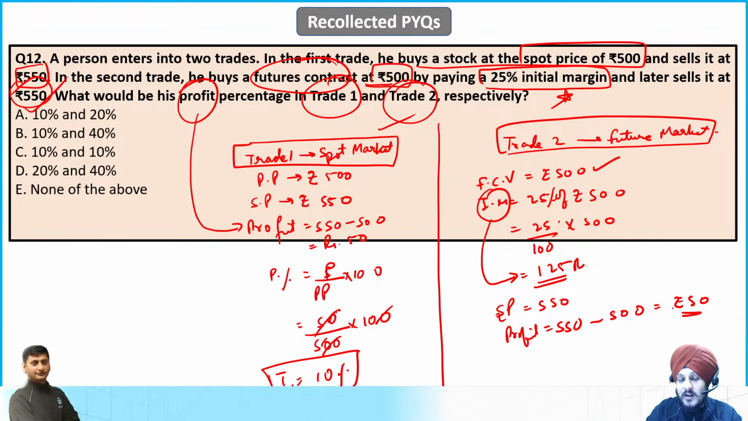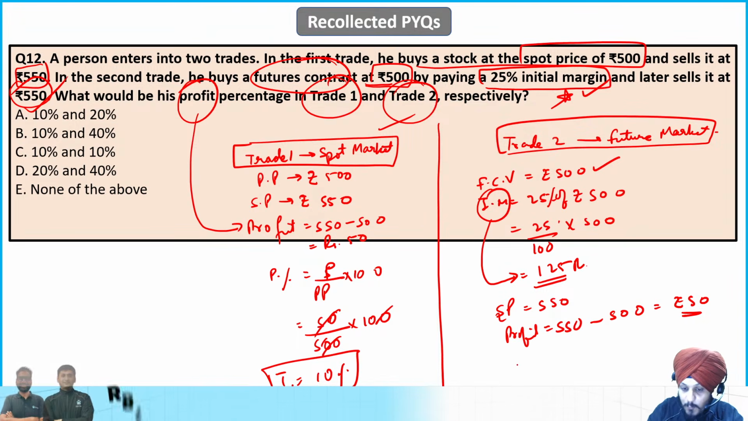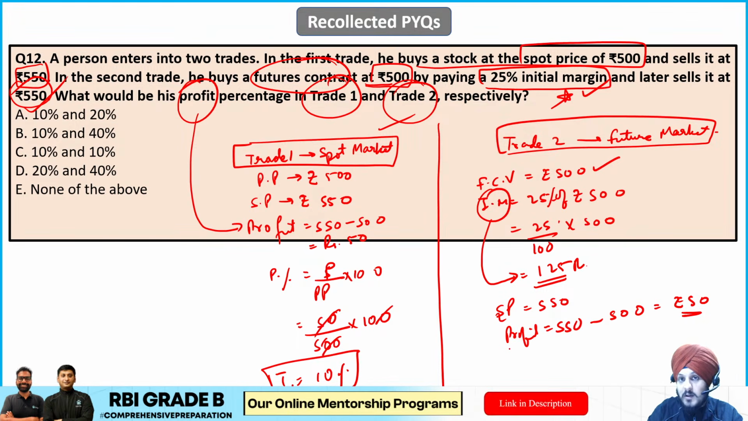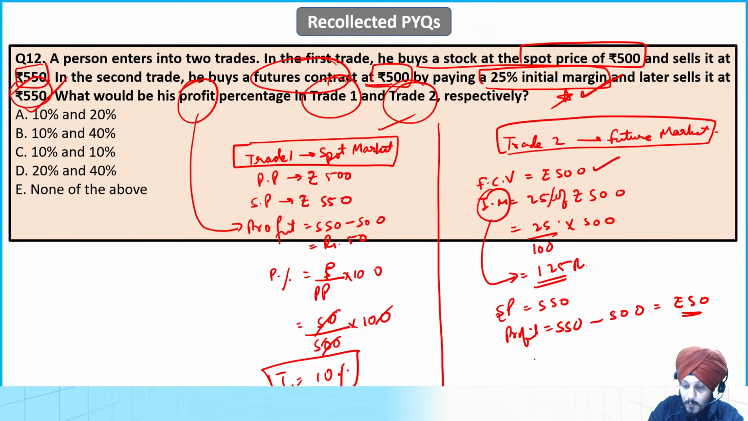But the actual profit that is there, we are going to calculate it based on what? We are going to calculate it based on the initial margin that he had already paid, right? So the profit that we calculate on the margin that he has paid, because this is the amount that he has paid, right? Not the full contract value. So based on that only we are going to calculate the profit percentage.